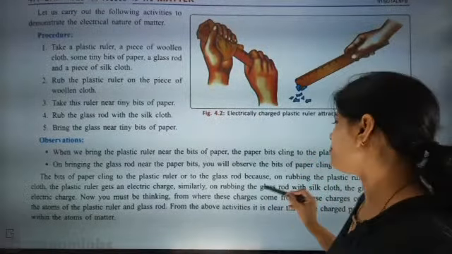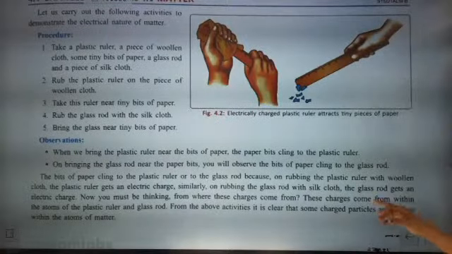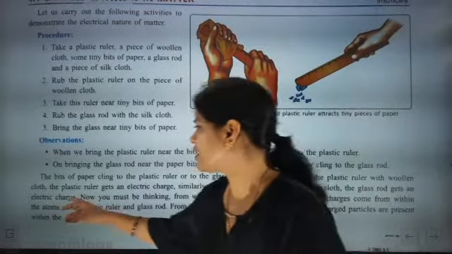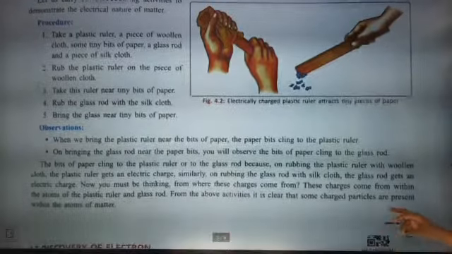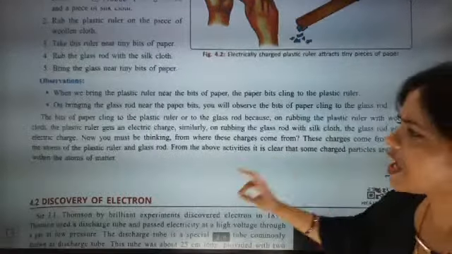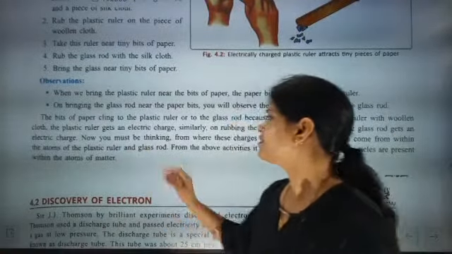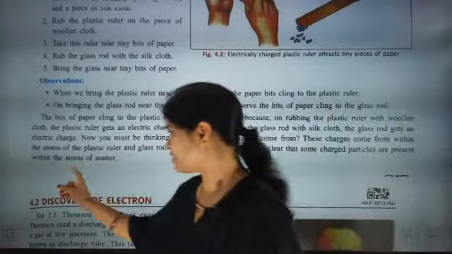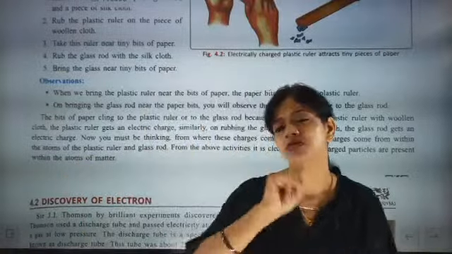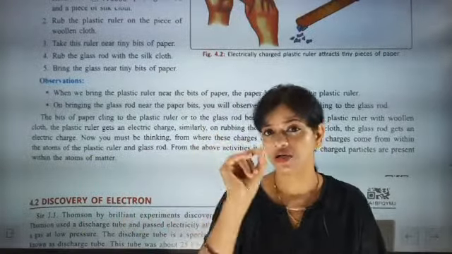Similarly, on rubbing the glass rod with silk, the glass rod gets an electric charge. Now you must be thinking from where this charge came. This charge came from within the atoms of the plastic ruler and glass rod. From the above activity, it is clear that some charged particles are present within the atoms of matter. So this is a very important conclusion.